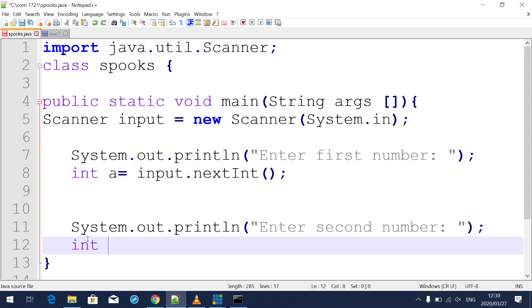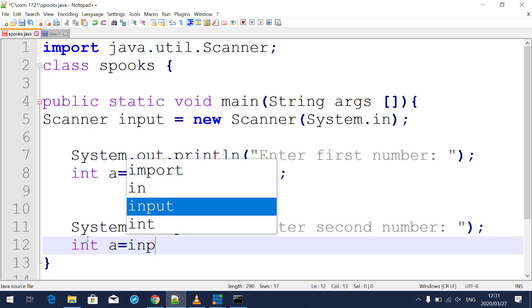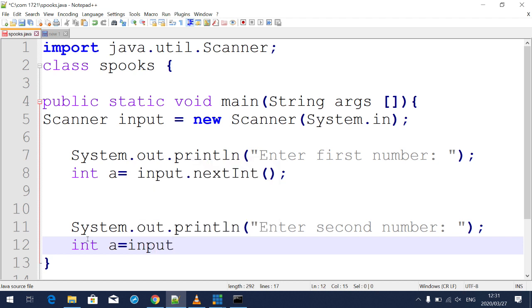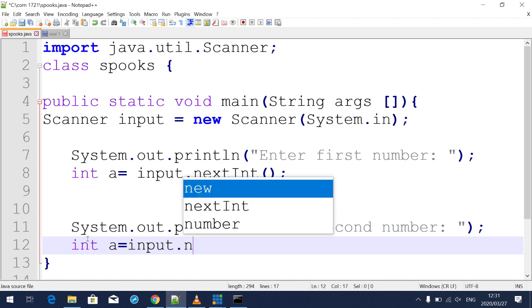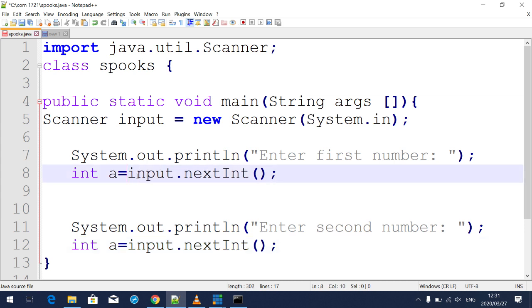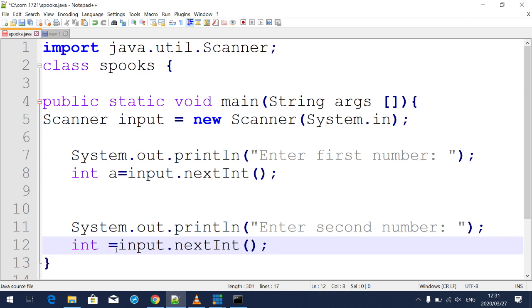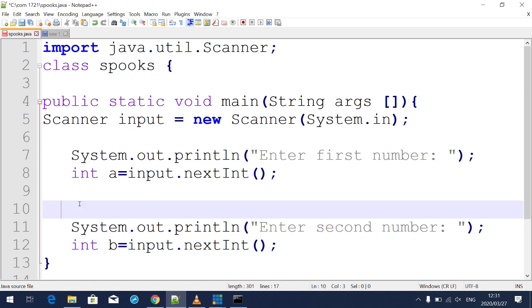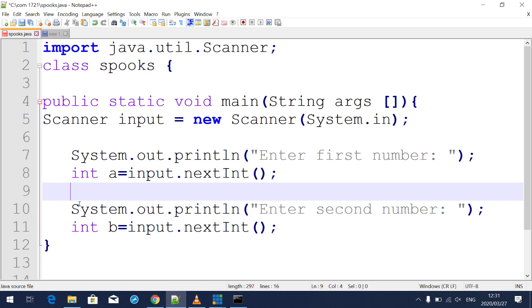So in our second number, it will be int a assigned to input dot next integer. You see, it's going to be assigned to next integer. Right there, oh, sorry, we have to change this to b, because we are taking two different inputs at the same time.